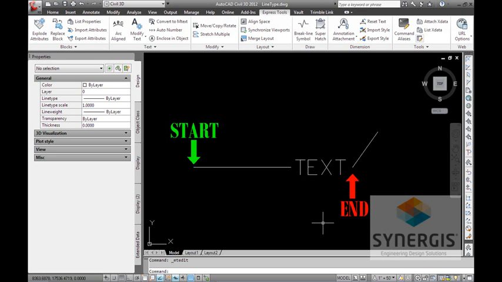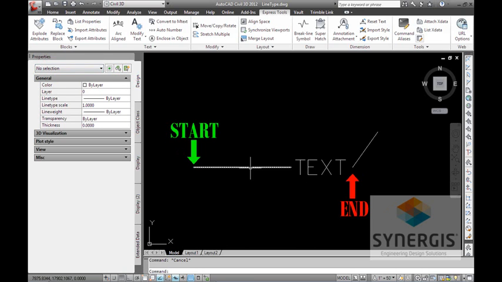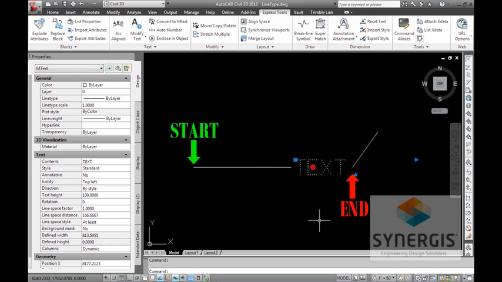So here I am. I'm actually in Civil 3D, but it makes no difference. These are all AutoCAD pieces here, and I'm on the Express Tools tab. The first thing that I want to do is map out my line type. I just have some green and red text here on the screen. It's telling me this is my line, it's very simple, a polyline. And this is how far I want that gap between the lines. And then I have some kind of text in here.